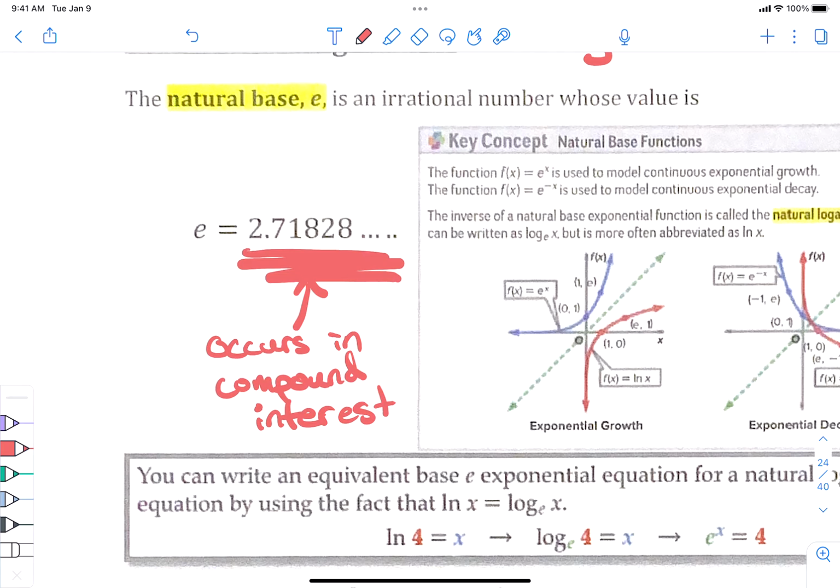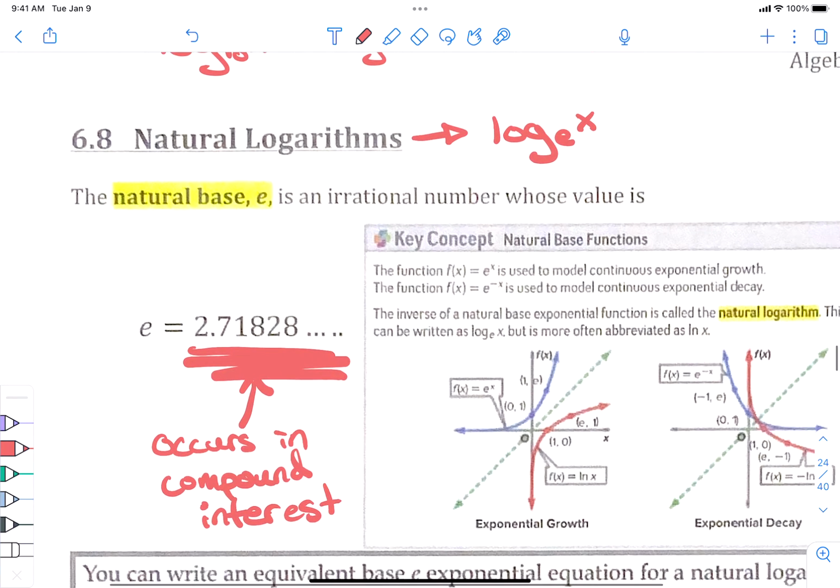That's going to be the naturally occurring number for compound interest, kind of like pi is a naturally occurring number when we're dealing with circumference and area of circles. It's just a number that shows up in interest rates a lot. The decimal number does go on forever, and it never repeats.